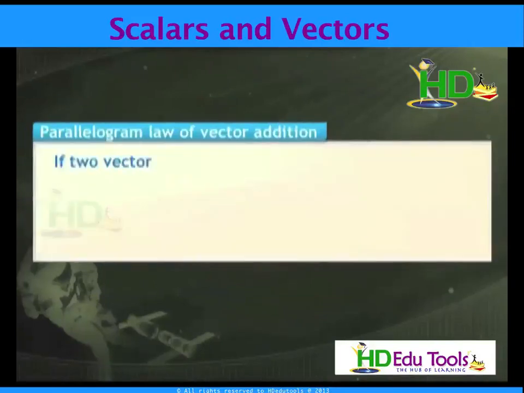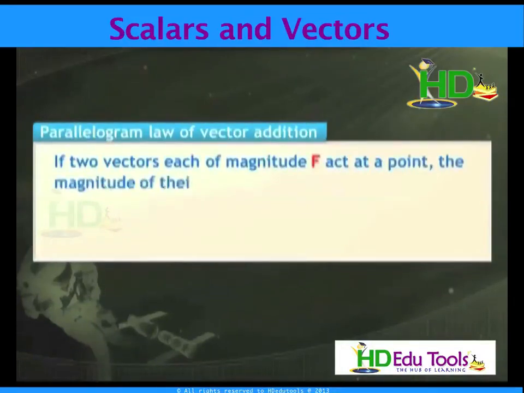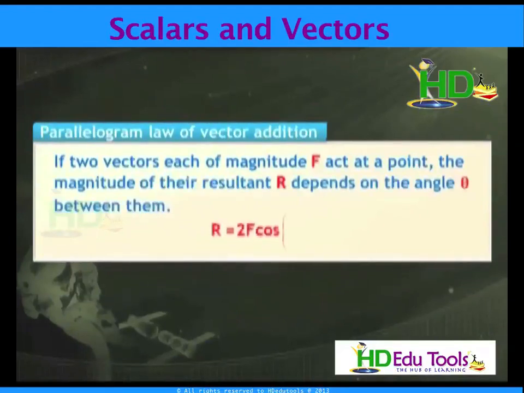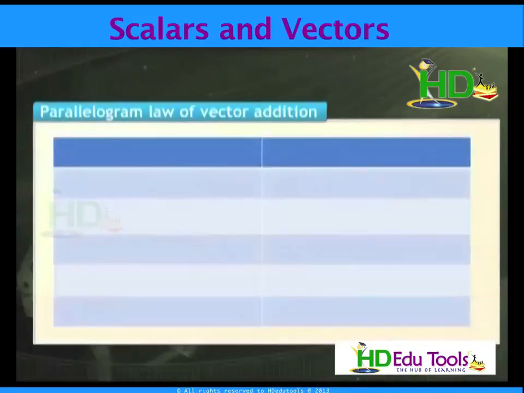Next, if two vectors of each magnitude F act at a point, the magnitude of their resultant R depends on the angle theta between them, and R equivalent to 2F cos theta by 2. Now I am giving a table. In this table, I am taking two equal forces and various angles between the forces and the magnitude of the resultant.